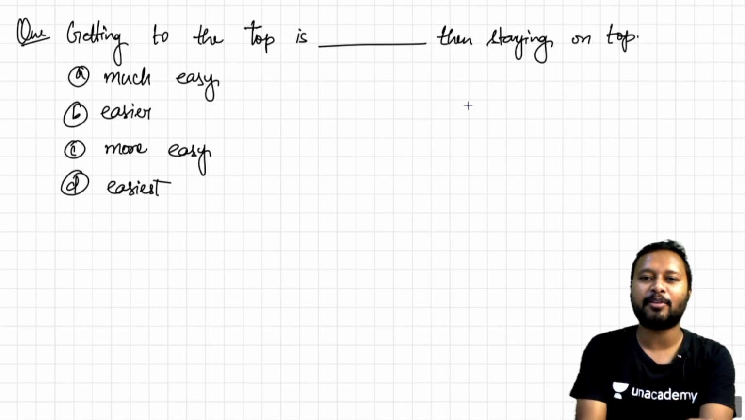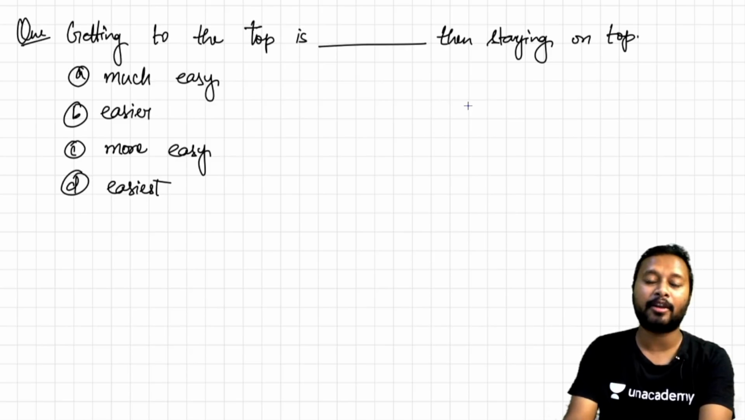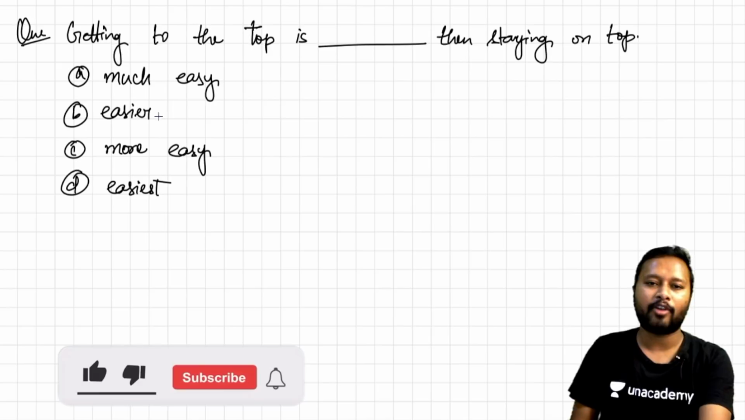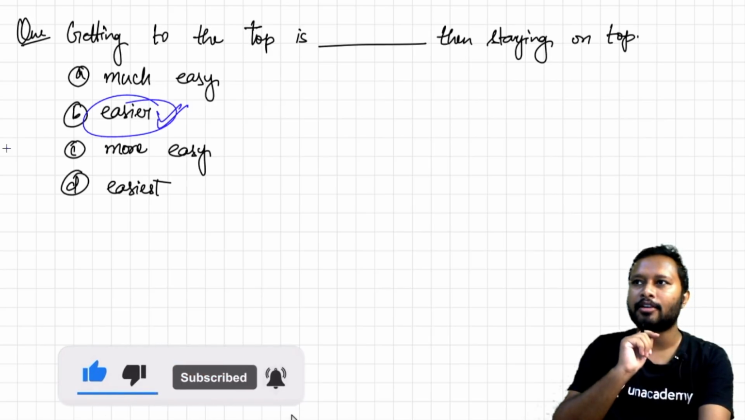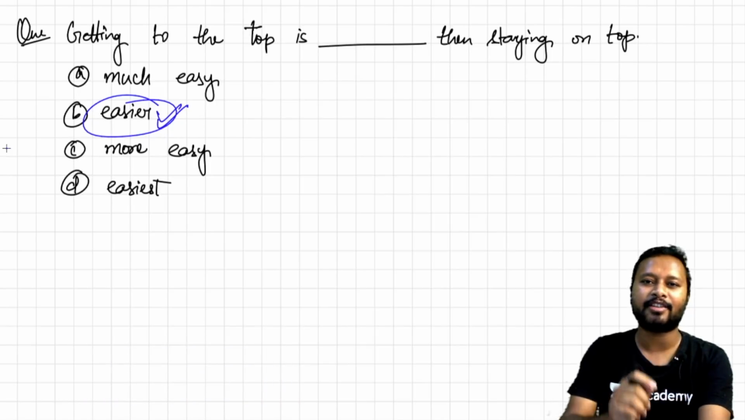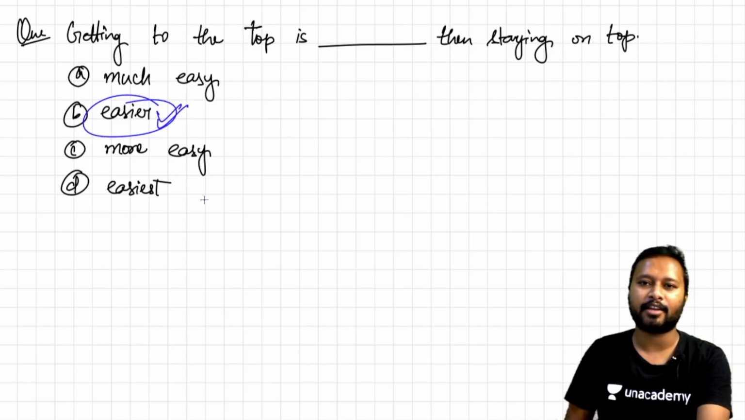The next one is from the verbal aptitude. It says getting to the top is dash, then staying on the top. According to me, it should be easier. I am not an English expert, but I think easier should be correct as far as I know from grammar. So option B should be the correct one.